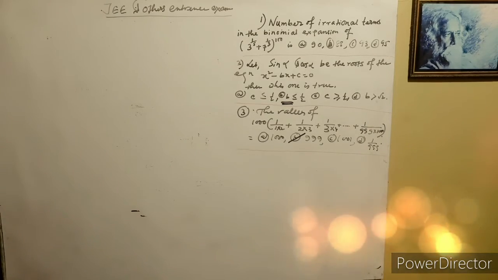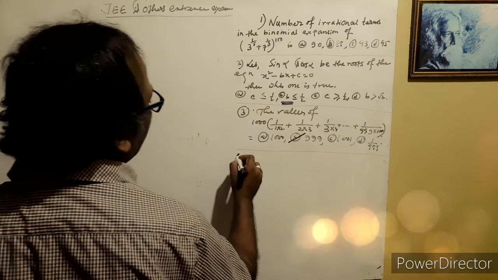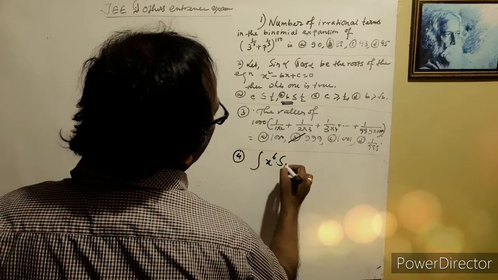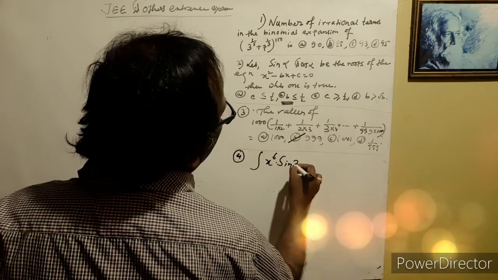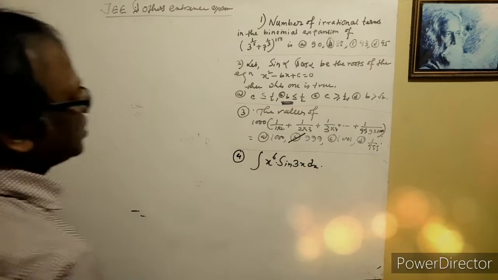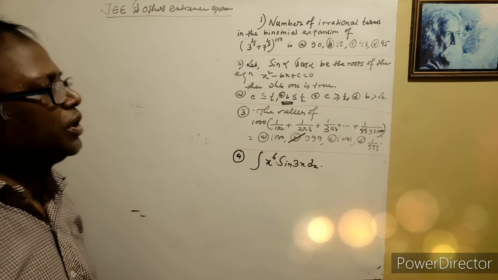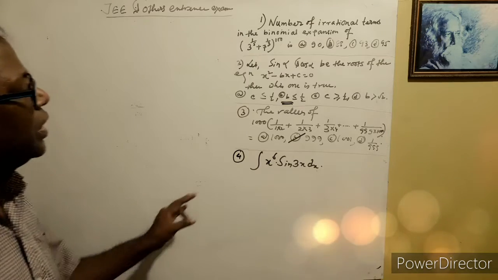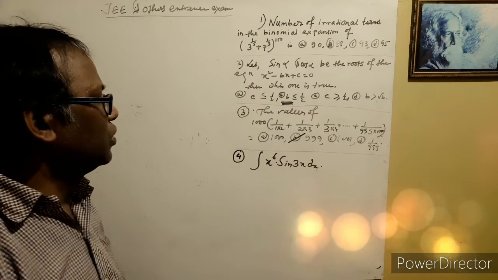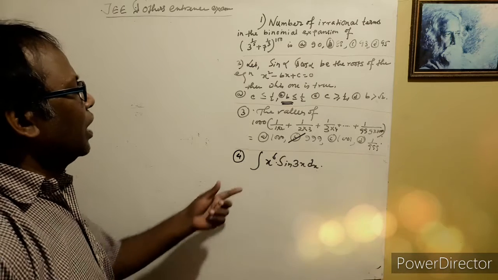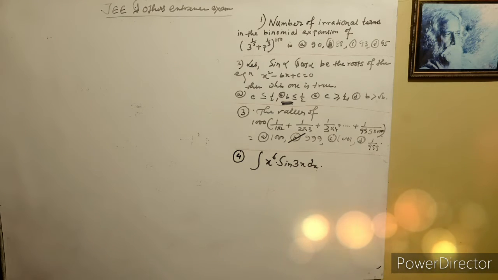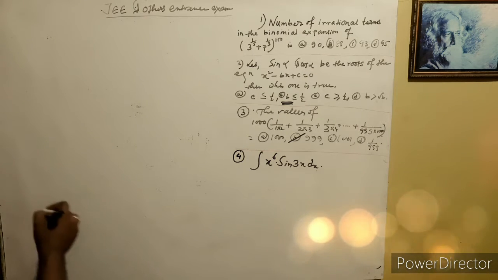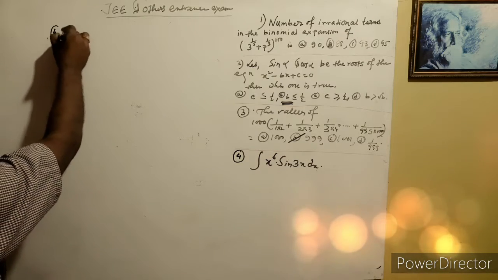Some exams always give this type of problem. Look here, like x to the power 6 into sin 3x dx. If we proceed with the u into v method, then it will be so long. Now, since options are given, you should use a short technique within 20 or 30 seconds. See here, so this is your question number 4.